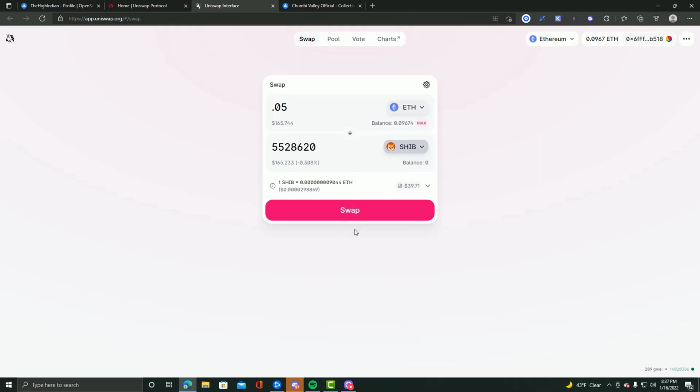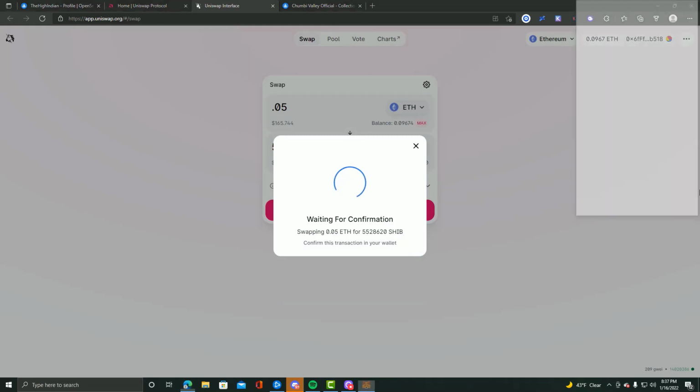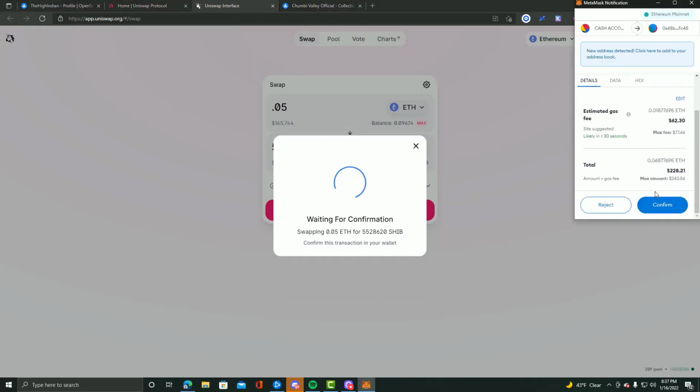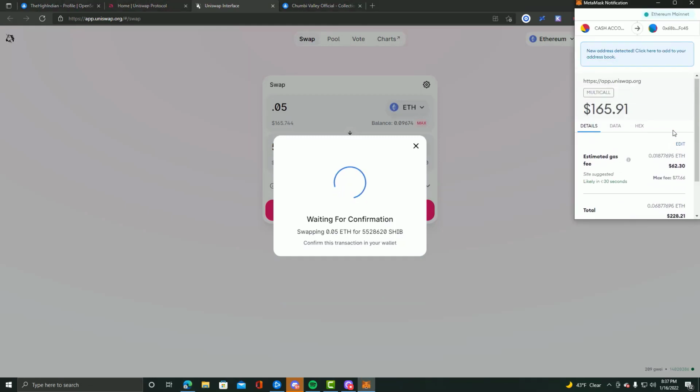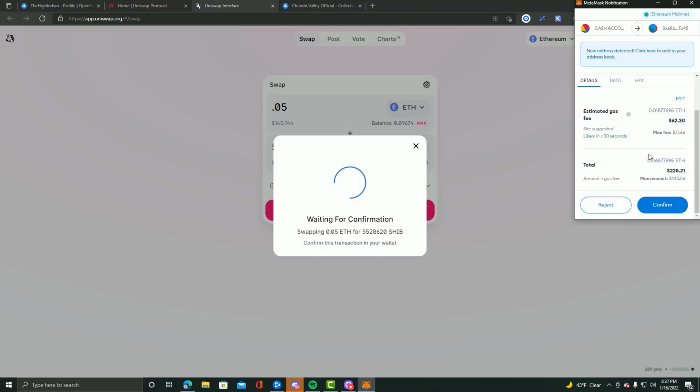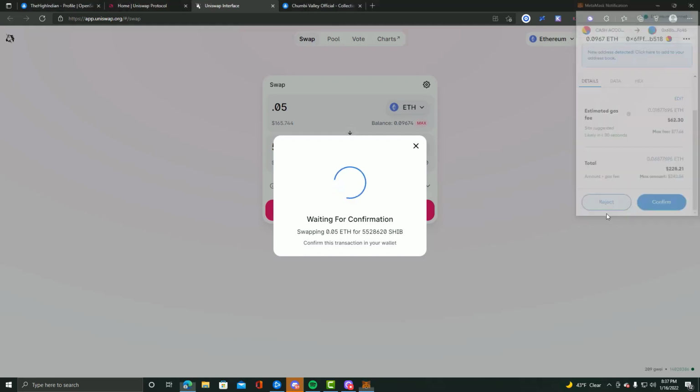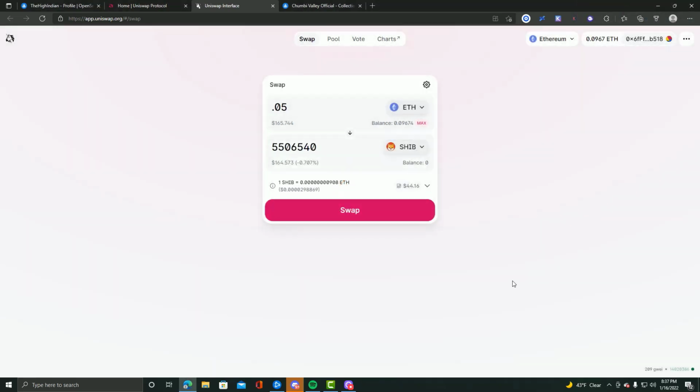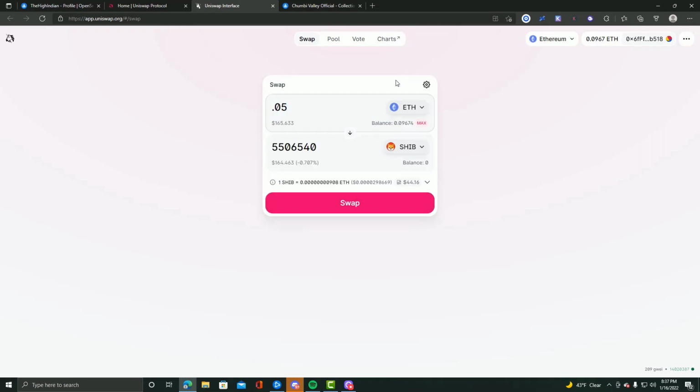But the gas fees, it's just insane. If we just go over that, yeah, $62, still high. This is absolutely bonkers. And so with that being said, let's go on to our next exchange where the gas fees are cheaper. Now, they're not too cheap, but a lot cheaper.